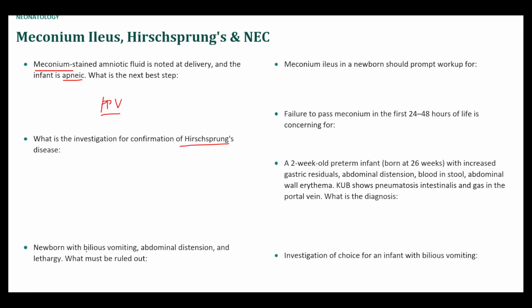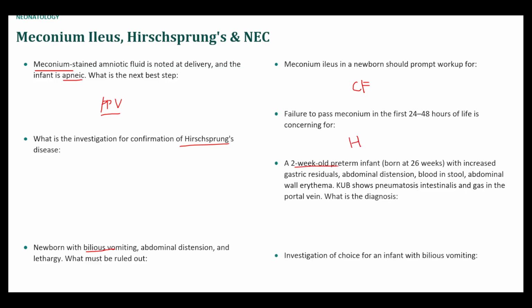Newborn with bilious vomiting, abdominal distension, and lethargy, you have to rule out midgut malrotation with midgut volvulus. Meconium ileus in a newborn should prompt workup for cystic fibrosis due to the, I can never pronounce this word, but inspissated secretions or something. Like the secretions become really, really thick, and then you just develop meconium ileus. Failure to pass meconium in the first 24 to 48 hours of life is concerning for Hirschsprung's.